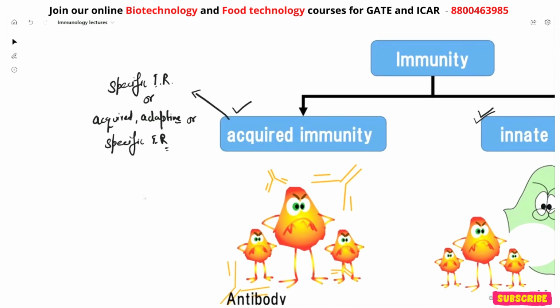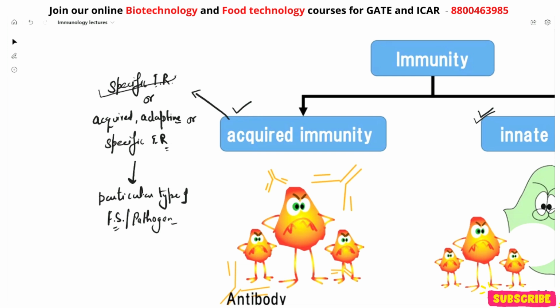And this one actually resists a particular type of foreign substance, or you can say the pathogen. By the name, it suggests that this one is the specific immune response, which means it will be activated for a particular or specific pathogen, right? So it works only for the particular type of foreign substances or pathogenic cells, right?